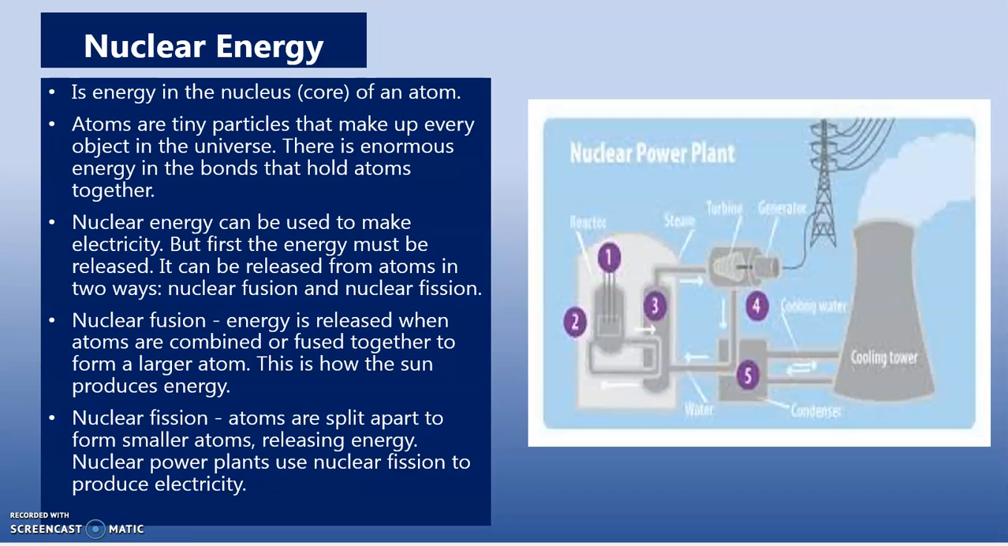Nuclear fusion is energy released when atoms are combined, or fused together, to form a larger atom. This is how the sun produces energy. Nuclear fission is when atoms are split apart to form smaller atoms, releasing energy. Nuclear power plants use nuclear fission to produce electricity.